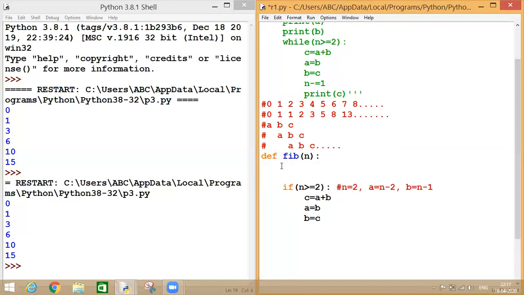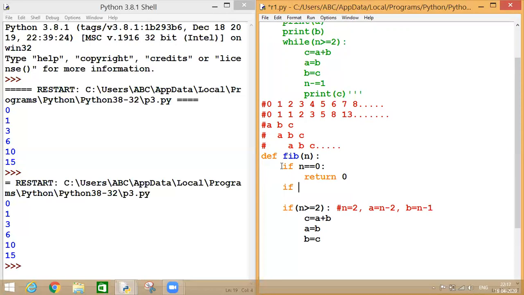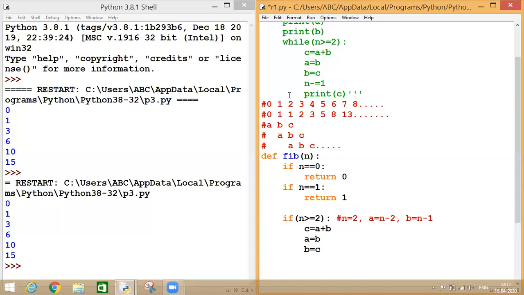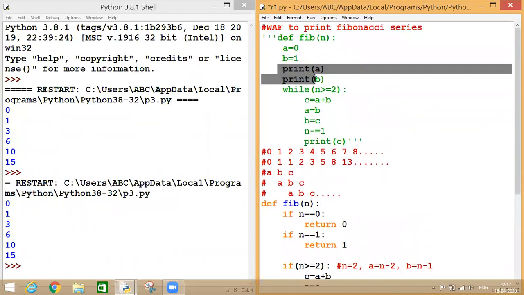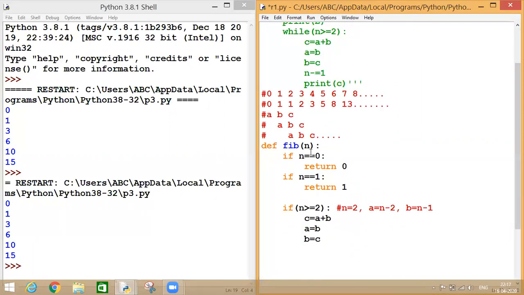So now let's convert this program. If N is equal to 0, my function will return 0. If my N is 1, then my function will also return 1. As in the previous program, we have printed them without any calculation. My A was 0 and B was 1, and we printed it directly. So here also, if my N is 0, it will return 0 directly. If my N is 1, it will return 1 directly.